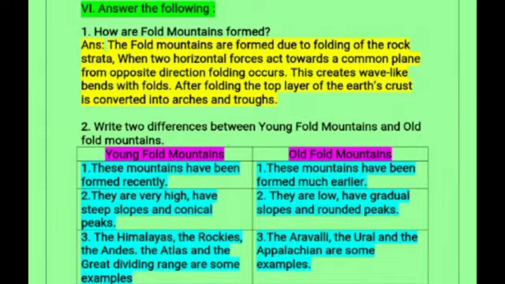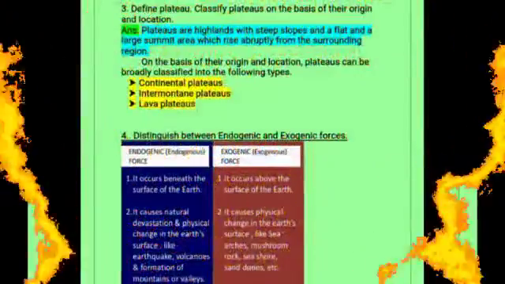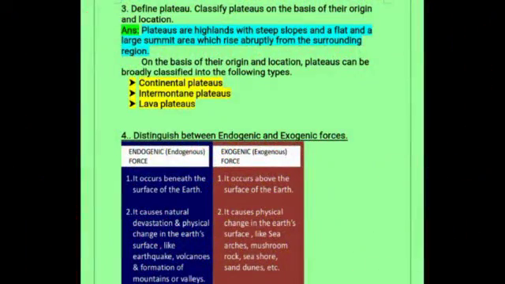Now, what are old fold mountains? These mountains have been formed much earlier than the young fold mountains, and they are low. They have gradual slopes and rounded peaks. And the Aravalli, the Ural and the Pennines are examples of old fold mountains. So next one, define plateau and classify plateaus on the basis of their origin and location.